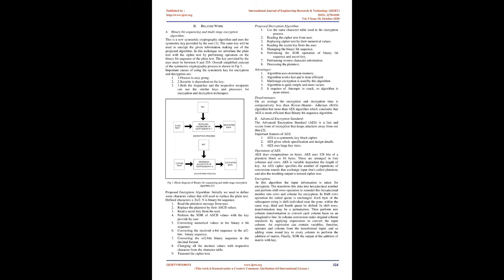1. Read the plaintext message from user. 2. Replace the plaintext by their ASCII values. 3. Read a secret key from the user. 4. Perform the XOR of ASCII values with the key provided by user. 5. Converting numerical values in the binary n-bit sequence. 6. Converting the received n-bit sequence in the n/2 bits binary sequence. 7. Converting the n/2 bits binary sequence in the decimal format. 8. Changing all the decimal values with respective character from the character table. 9. Transmit the cipher text.